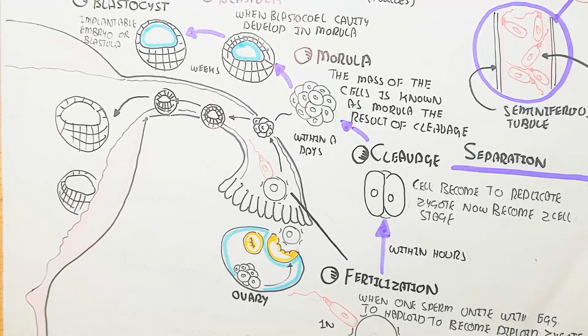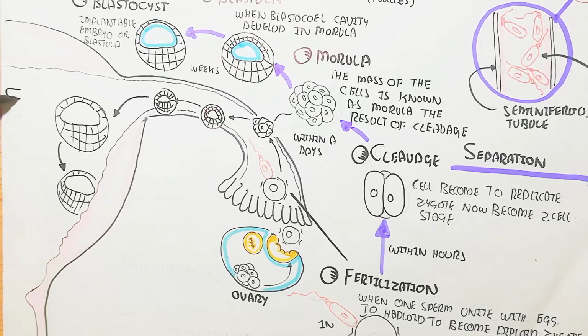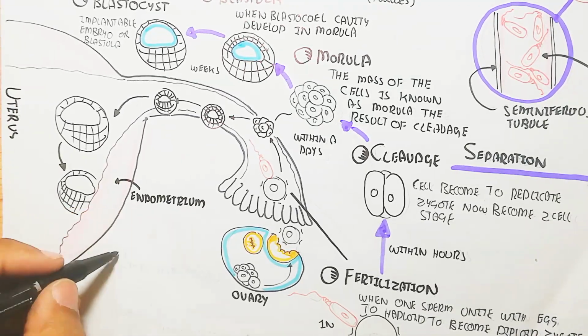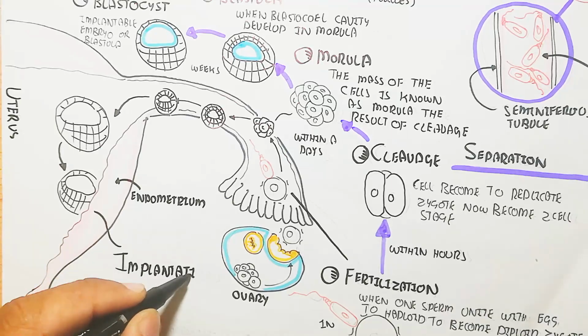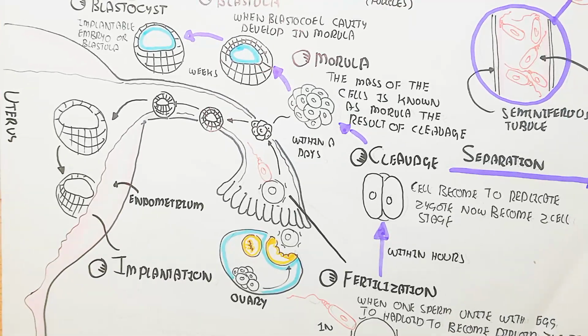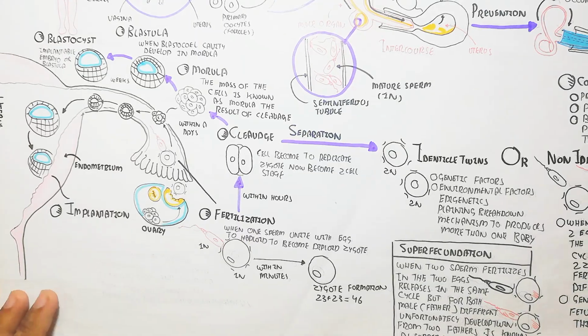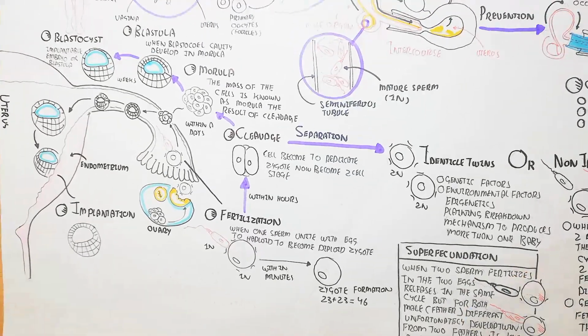Vascularization occurs due to progesterone and estrogen released from the ovary, and the thickened endometrium allows the blastocyst to be conceived. After this is the implantation of the blastocyst.